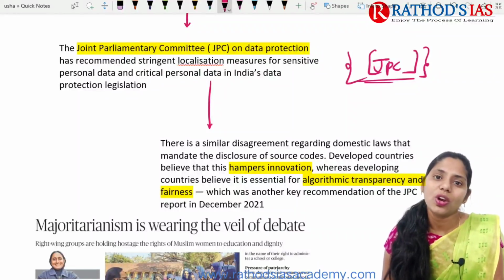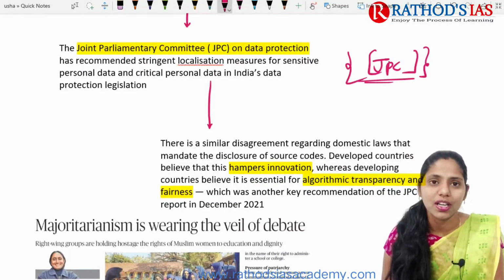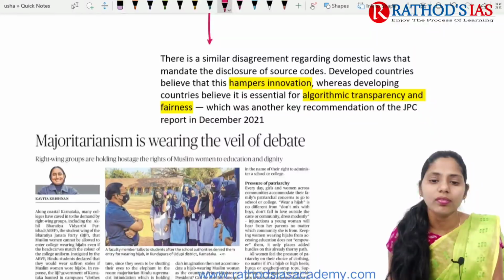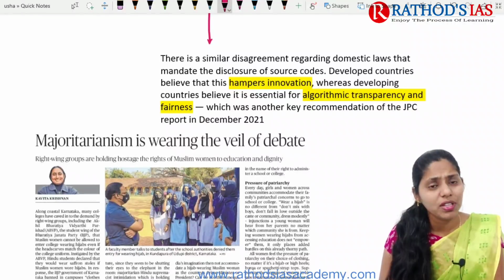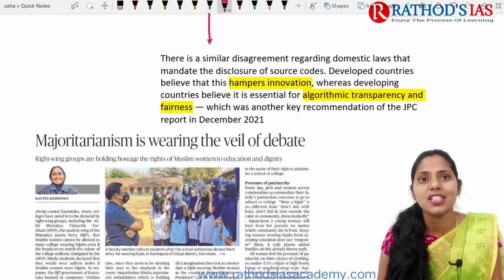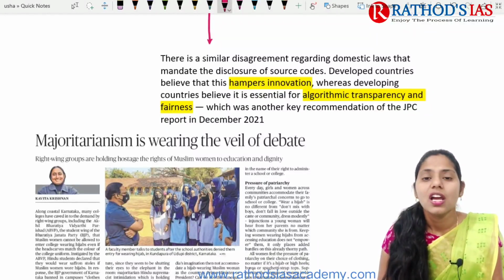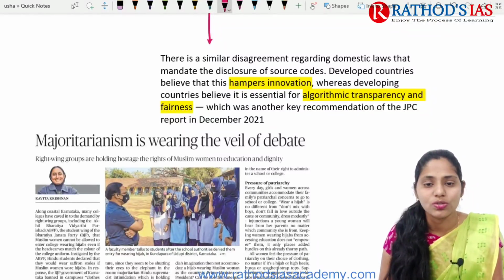This data protection law is going to be passed soon, and in it we also talked about data localization. We can also see similar disagreement between developing and developed countries regarding domestic laws too.